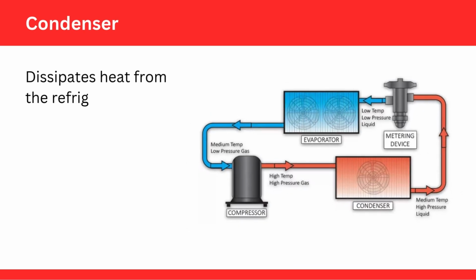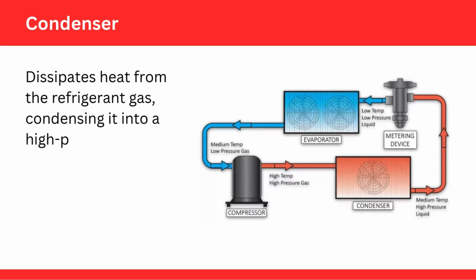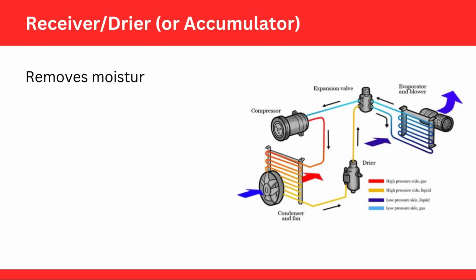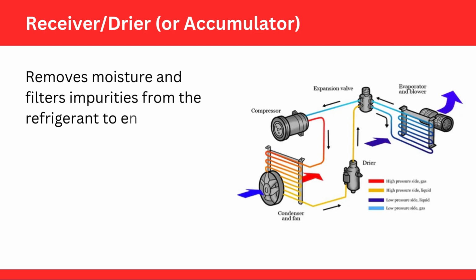Condenser dissipates heat from the refrigerant gas, condensing it into a high-pressure liquid. Receiver/dryer, or accumulator, removes moisture and filters impurities from the refrigerant to ensure system efficiency.